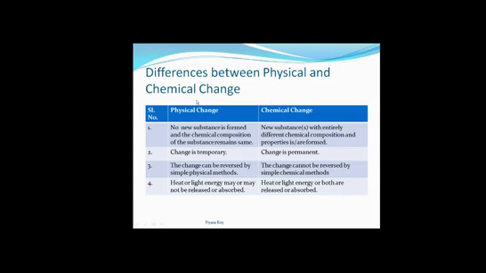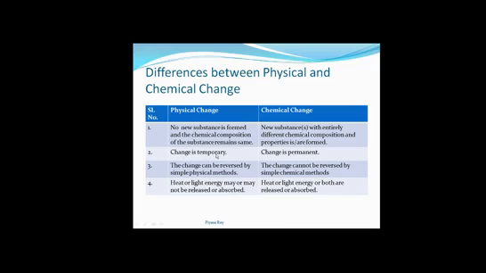Now come to the differences between physical and chemical change. In a physical change, no new substances are formed and the chemical composition of the substance remains the same. Whereas in a chemical change, new substances with entirely different chemical composition and properties are formed.